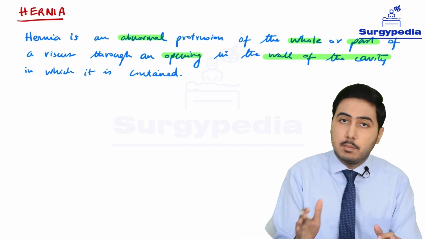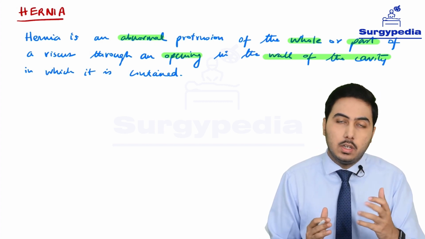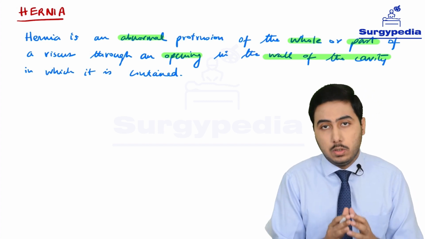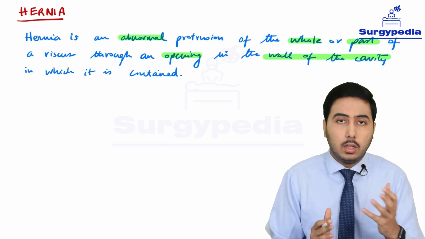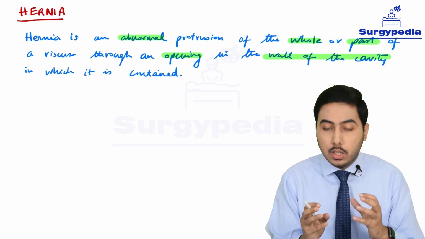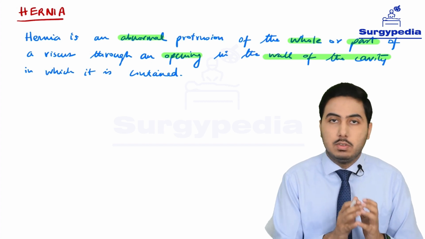We have different types of hernia, and you are going to learn about that. In some cases the wall of the cavity is the abdominal wall, which we are going to discuss. It can be some other wall in some other types of hernias. So it is basically the wall of the cavity in which the viscus is present.